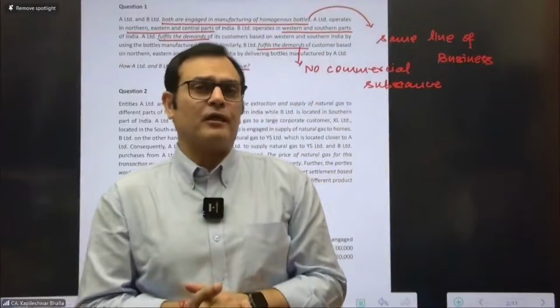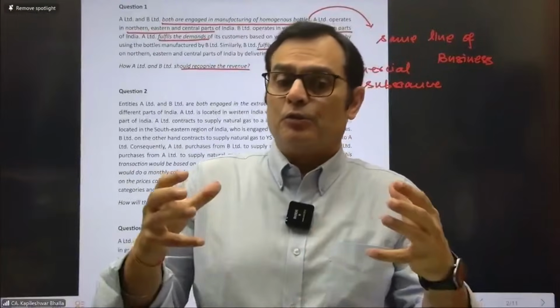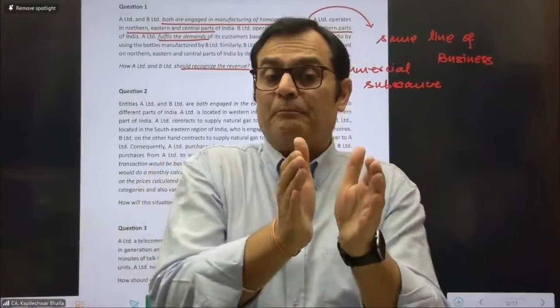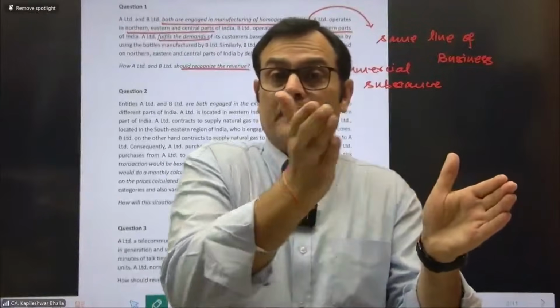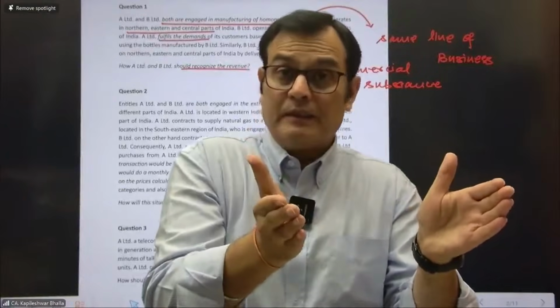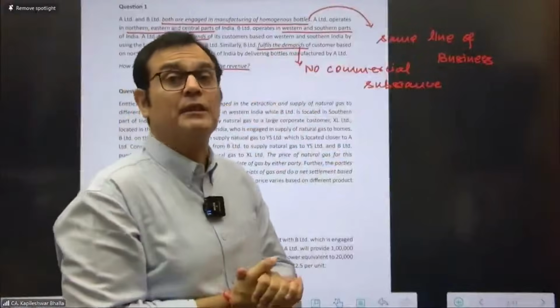Then in the second paragraph, you should correlate the facts of the case and explain it with the provisions of Ind AS 115, that based on the facts of the case and what Ind AS 115 tells you, what is the conclusion. Make your analysis of the facts. So in this case, you can say that they are into the same line of business, meeting criteria one.